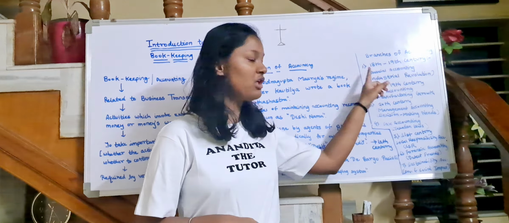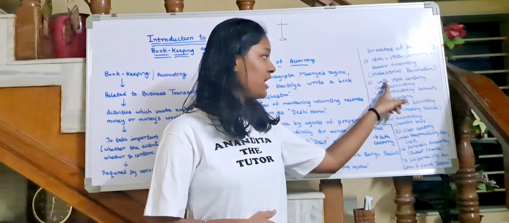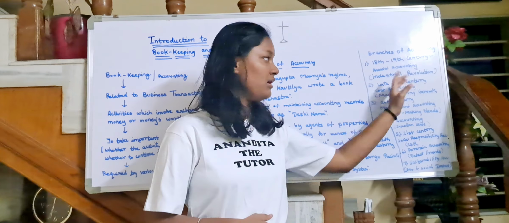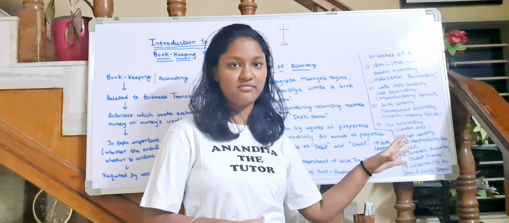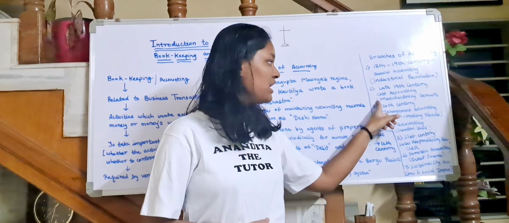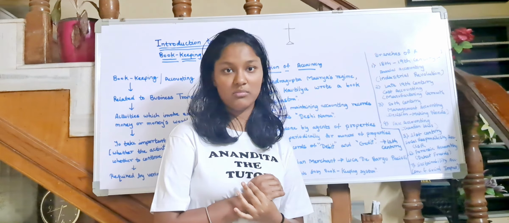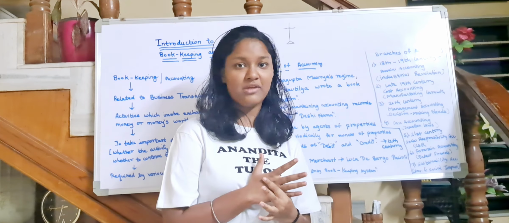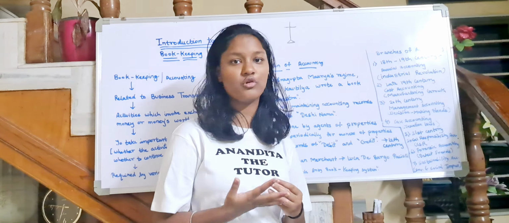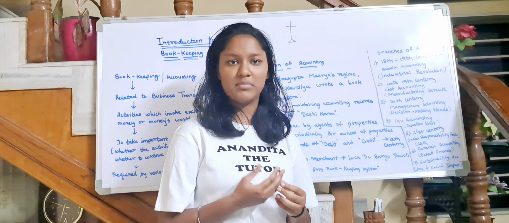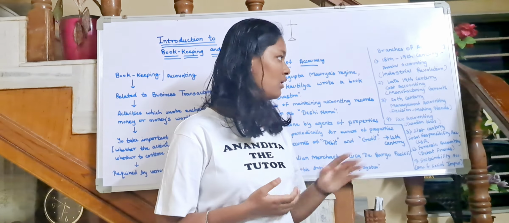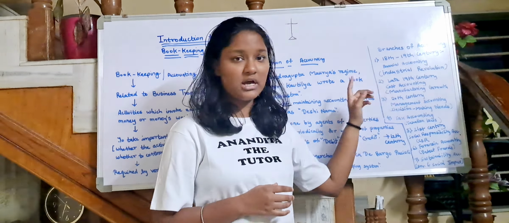The second branch is cost accounting, which is my favorite subject. And this came into effect in the late 19th century. So by the end of the 19th century, we realized that now we have to grow our manufacturing systems. So our manufacturing was there, but we have to grow that, okay, for better yield. Now in cost accounting, what is there?